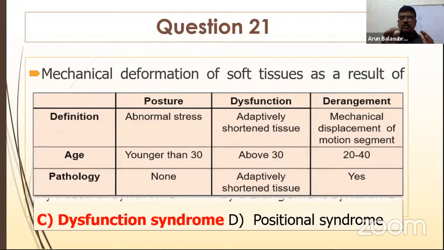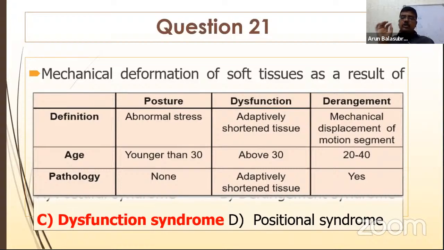Postural syndrome occurs due to abnormal stress or poor posture. When the patient writes for a long time, poor posture causes neck pain. When you correct the posture, the patient's pain will go away. That happens only in the younger age group. There's no pathology, it is because of poor posture. The muscle goes for tightness, and when you correct the posture and do some chin tucking, the pain releases. The patient becomes normal.